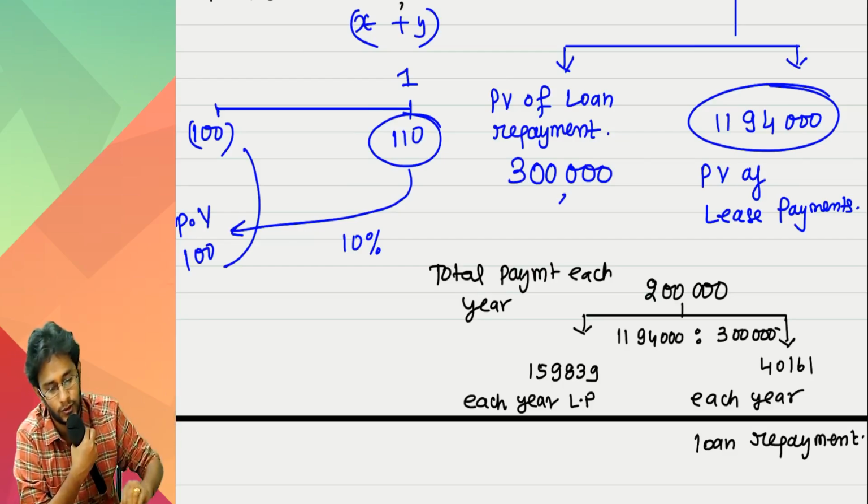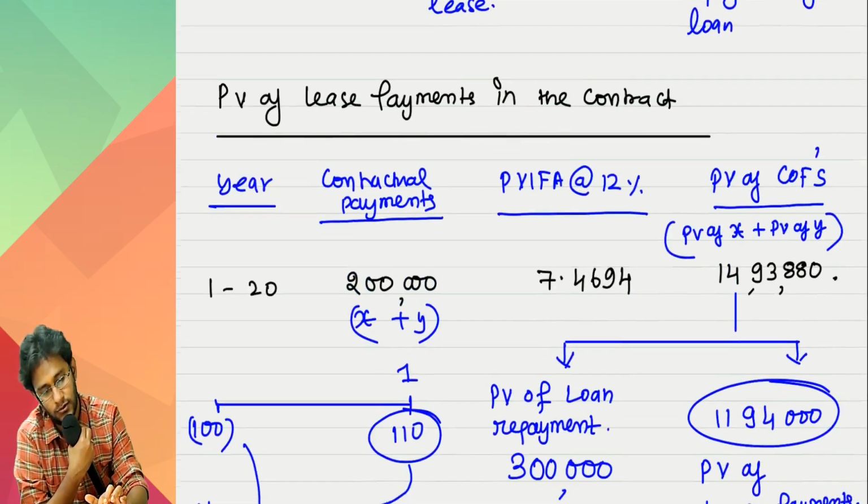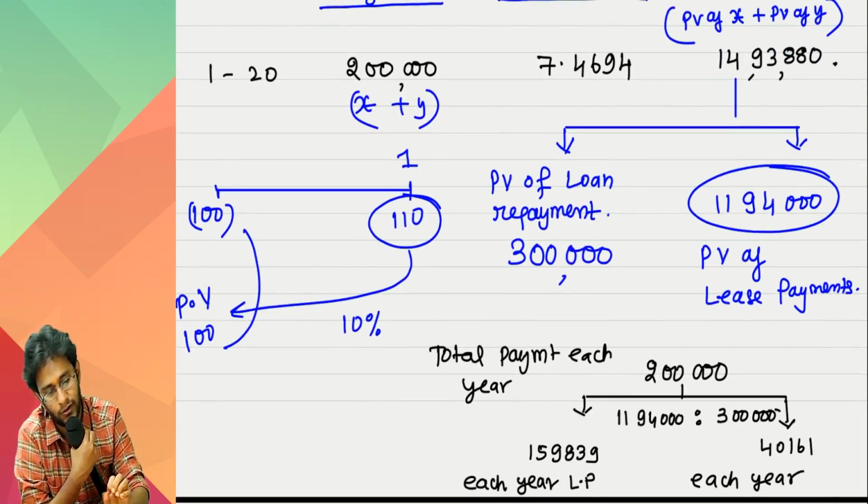Take your calculator, sir. Do it. 3 lakhs divided by 7.4694.